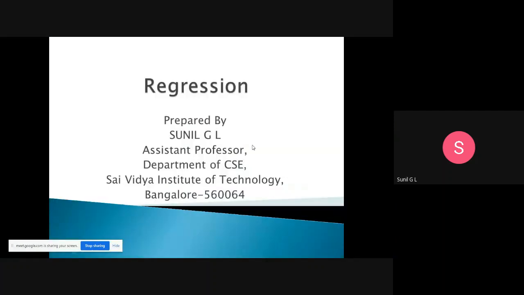Good morning, students. Today we'll discuss the concept of regression. For example, suppose you want to predict one value depending on n parameters. You know the different attribute values, and using those, you need to predict a new value. For example, suppose you want to predict a house value, the total value of a property. How will we measure that value?